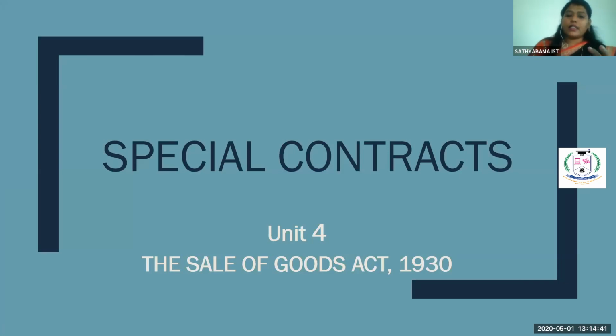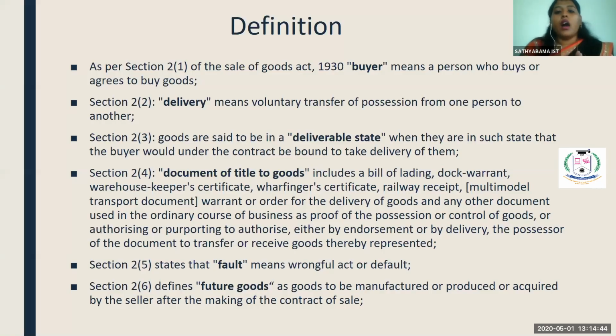Let us see the definition under the Sale of Goods Act 1930. Section 2 defines the entire thing, like who is a buyer, what is delivery, how a product should be, what should be the title of the goods, what is the remedy for fault, what is future goods, what is specific goods.